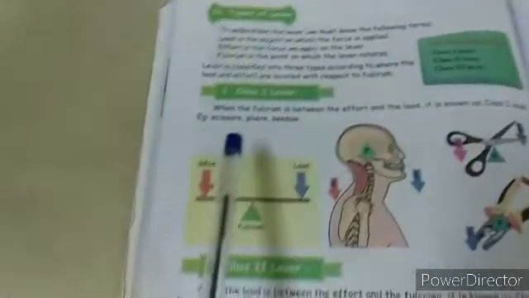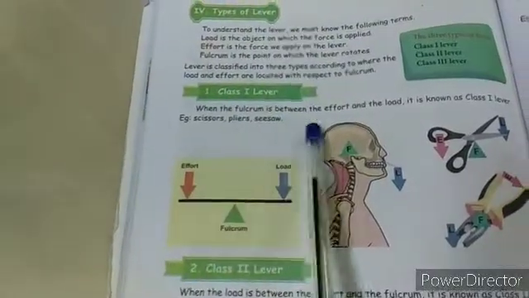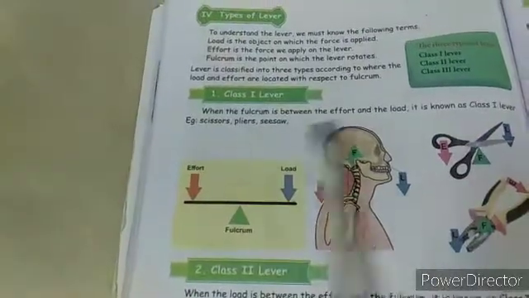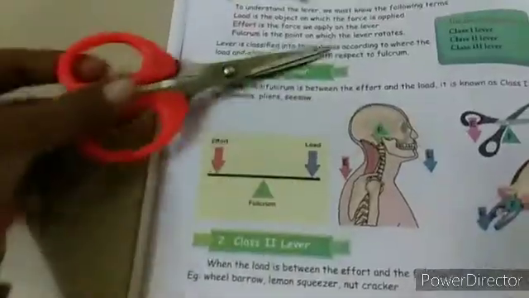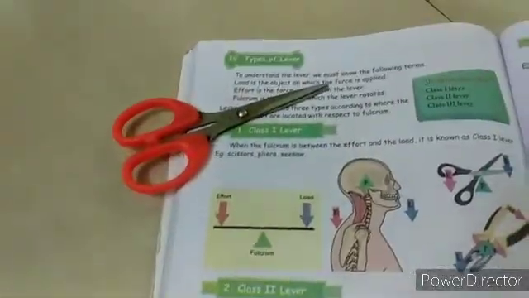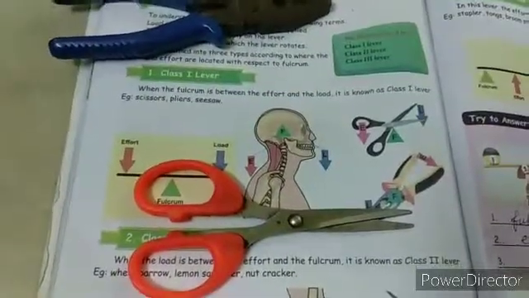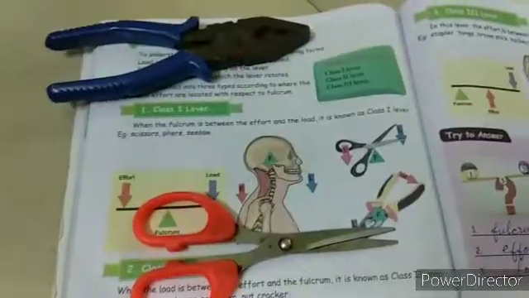Let's see the first order lever. Class 1 lever: when the fulcrum is between the effort and the load, it is known as first order lever. Examples: scissor, pliers, and then seesaw. In this scissor, we can see where is effort, where is load and where is fulcrum.